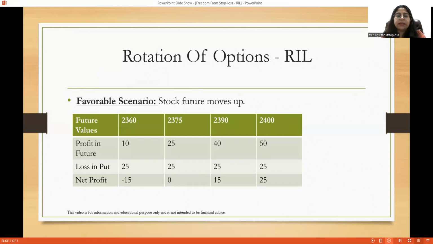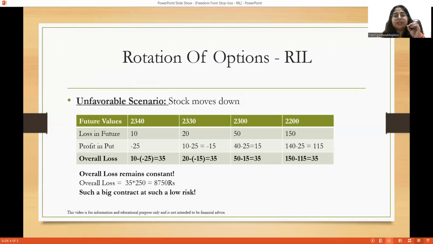Now let us say the stock remains at 2340 or moves down. That will be your unfavorable scenario. If it falls to 2340, the loss in the future will be 10 points, because we bought the stock future at 2350.